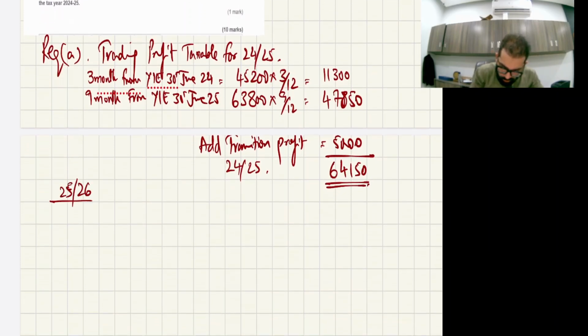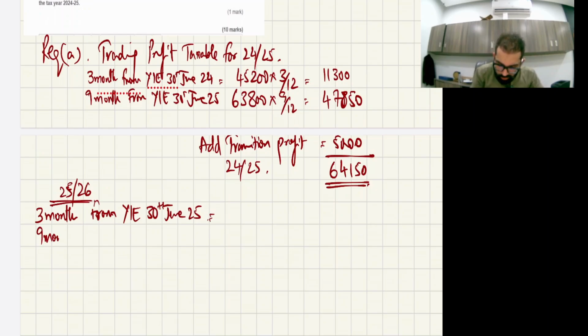Now the next is 25-26. Now how you will do it? First you will pick 3 months, my mistake, from year ended 30th June 25, okay?